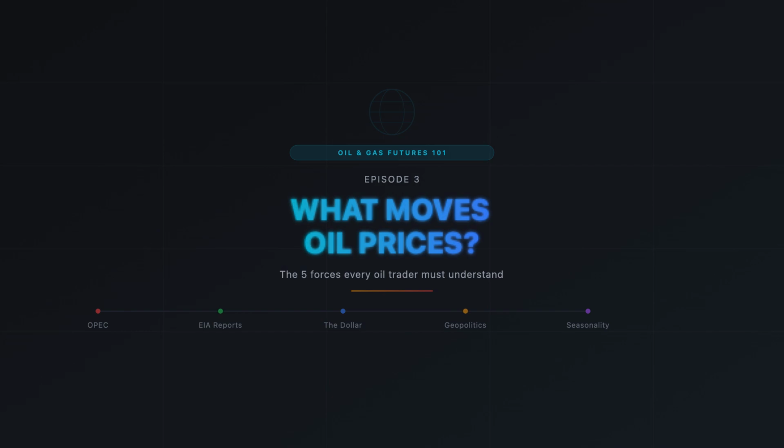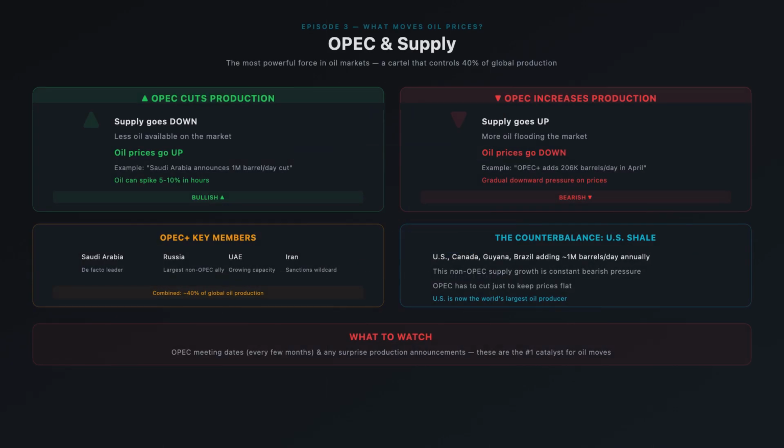Let's get into it. The single most powerful force in oil markets is OPEC. That stands for the Organization of Petroleum Exporting Countries. It's a cartel, a group of oil-producing nations that coordinate how much oil they pump. The current group is called OPEC+, which includes the original members like Saudi Arabia, Iran, and Venezuela, plus allies like Russia. Together, they control about 40% of global oil production.